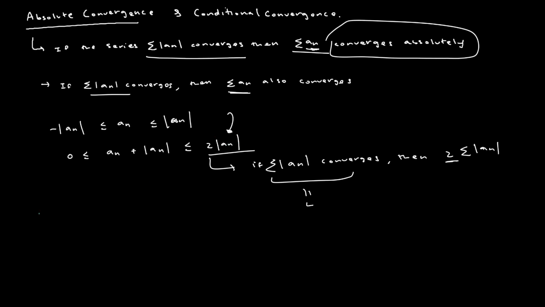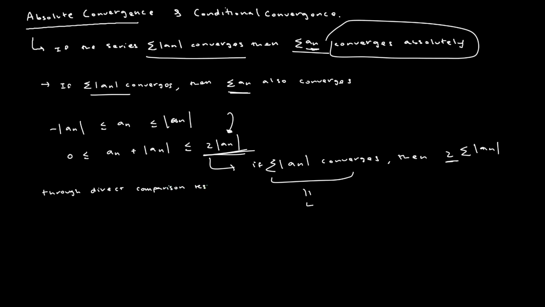And we know through the direct comparison test that any infinite series that takes on values less than twice the absolute value of a of n should also converge. And because of that, through the direct comparison test,